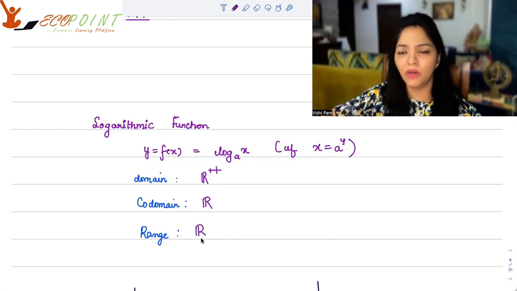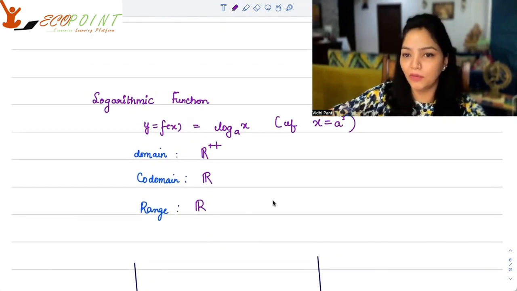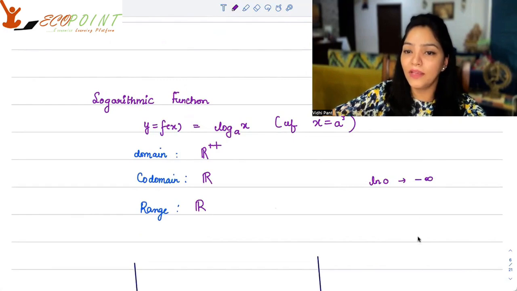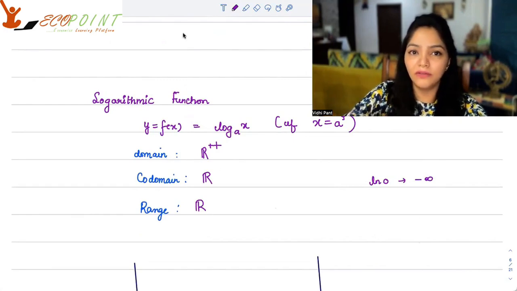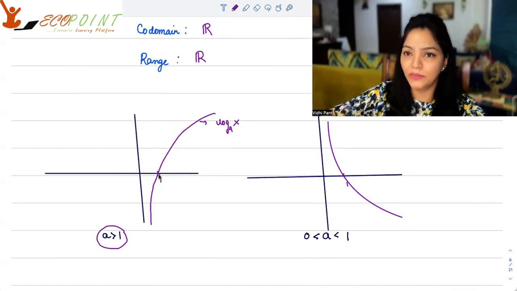And that's happening because, if you remember anything about the log function, I hope you remember that log of 0 tends to minus infinity. And that's why you have a concave graph looking like this. When the base is anything more than 1, the log graph would look like this. It will cut the x-axis at 1 because log of 1 will be 0.